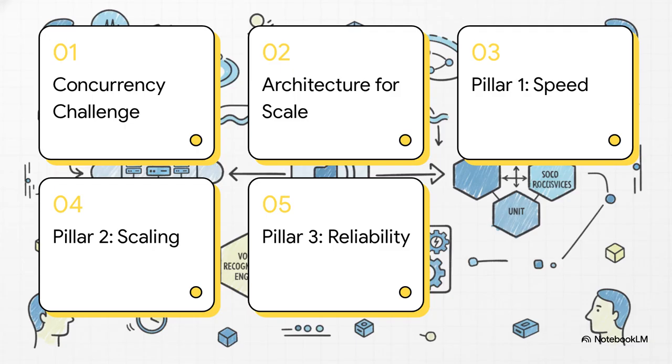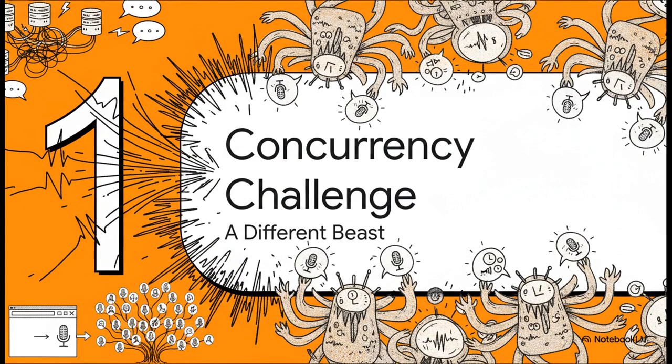First, we'll get our heads around why this concurrency thing is such a unique challenge for voice AI. Then, we'll lay out the architecture that can handle the scale. And we'll break it down into 3 core pillars: making it fast, making it scale smart, and making sure it's absolutely reliable. Okay, first things first, we have to understand the core of the problem.